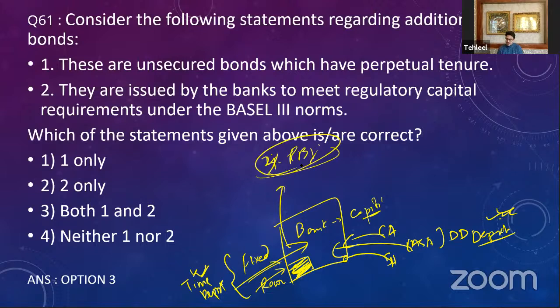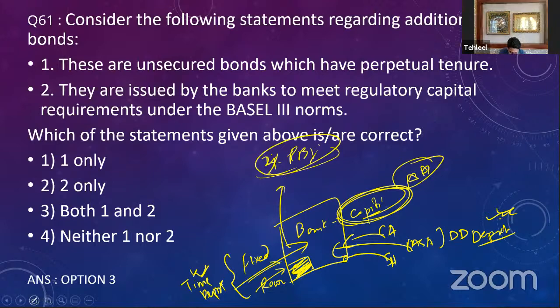But if the CRR and SLR are not able to meet the requirements that a bank needs to give the money back to the people, the bank needs to have efficient capital. Bank needs to have efficient capital behind the NDTL to support the bank in times of need. And this capital requirement was first of all told to us by the Basel norms. Basel norms told us that banks need to have adequate capital to support them in times of need.